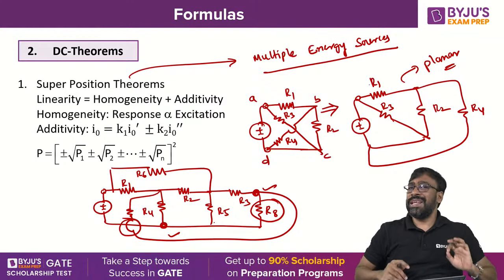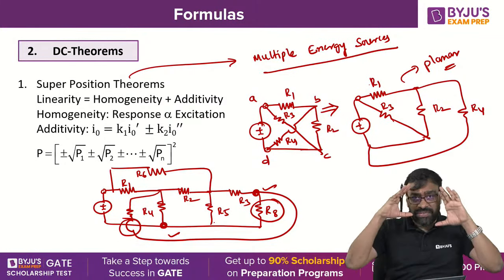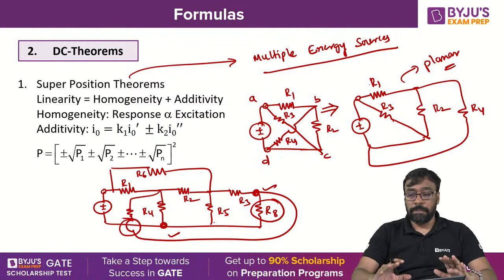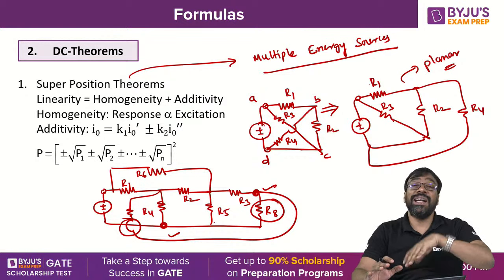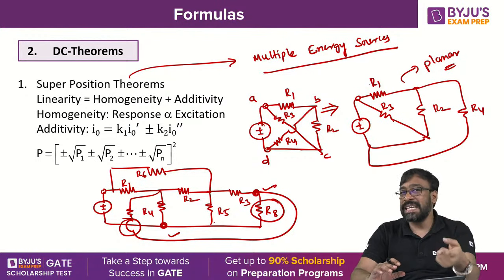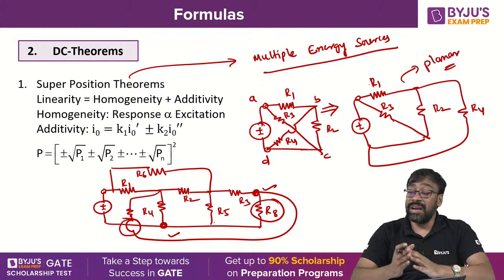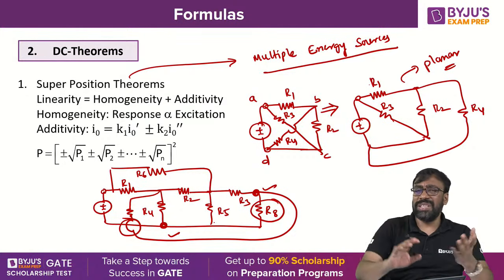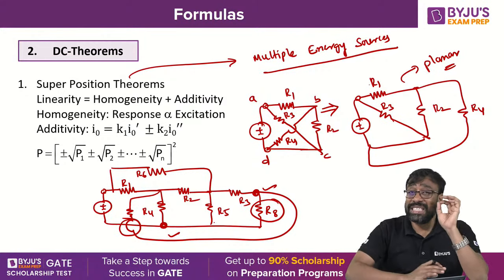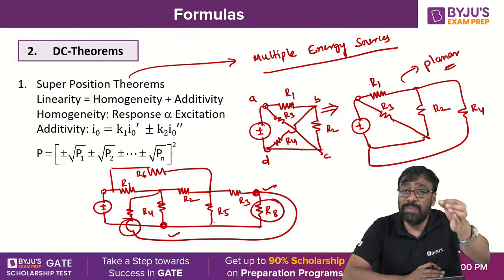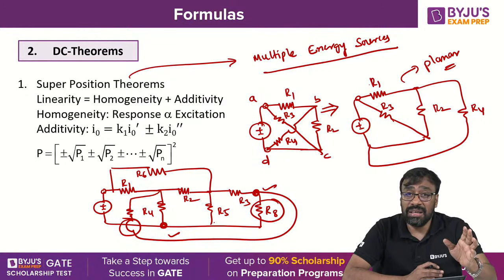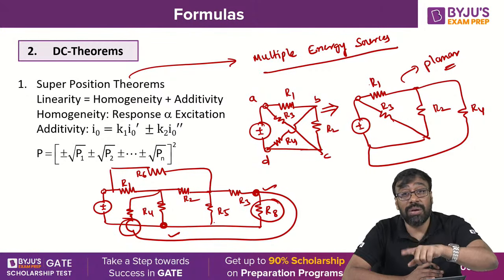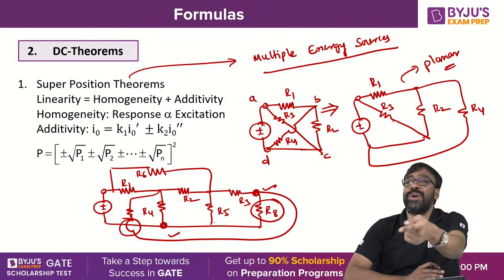So whenever the network is given, in the network you will definitely see the crossovers, one branch crossing over the other. Just by seeing that you can't decide it is non-planar. What you have to do is reconstruct the network, then conclude whether the crossover can be eliminated or not. If it is eliminated, planar. If it is not eliminated, non-planar. If it is planar, that problem can be solved by both mesh analysis and node analysis. If it is not eliminated, it is non-planar. That problem cannot be solved by mesh analysis, but can be solved by node analysis.